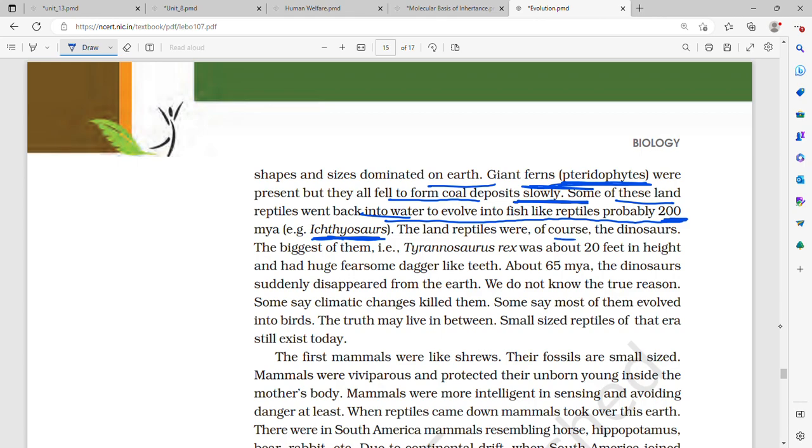The land reptiles were of course the dinosaurs. Biggest of them was Tyrannosaurus rex, which was 20 feet high and had dagger-like teeth. 65 million years ago, dinosaurs suddenly disappeared from the earth. We do not know the true reason.